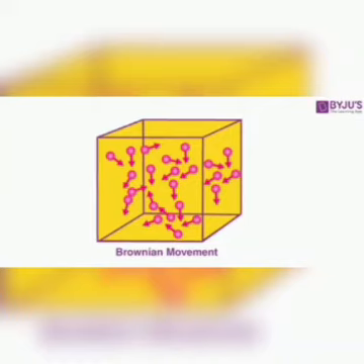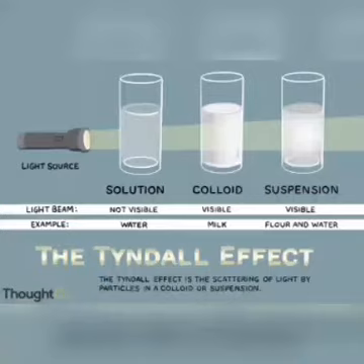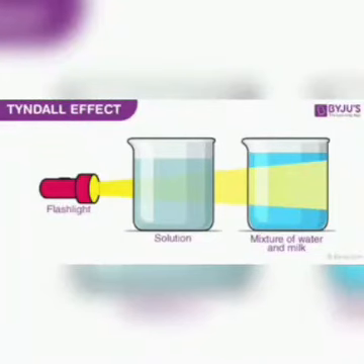Next, Tyndall effect. When a strong beam of visible light is passed through a true solution taken in a beaker and placed in a dark room, the path of the light is blocked. More light kalna to kong kain block ani chu. However, if the light is passed through a colloidal, the beam of light is scattered and make its path visible.